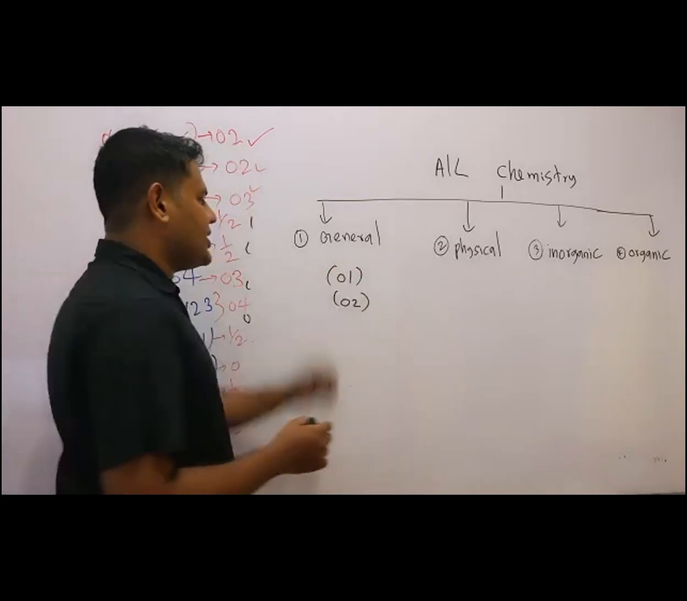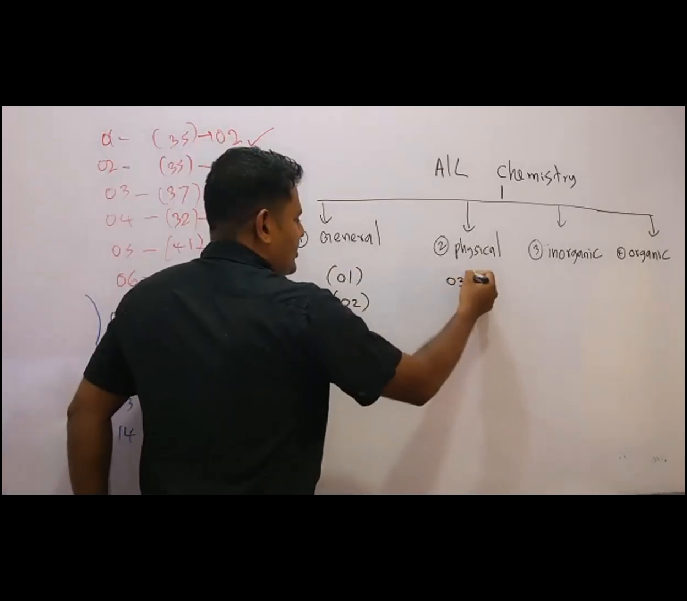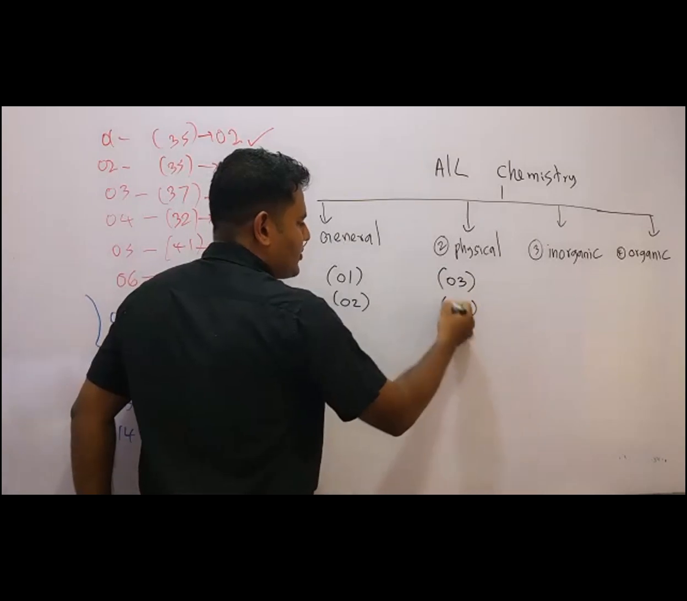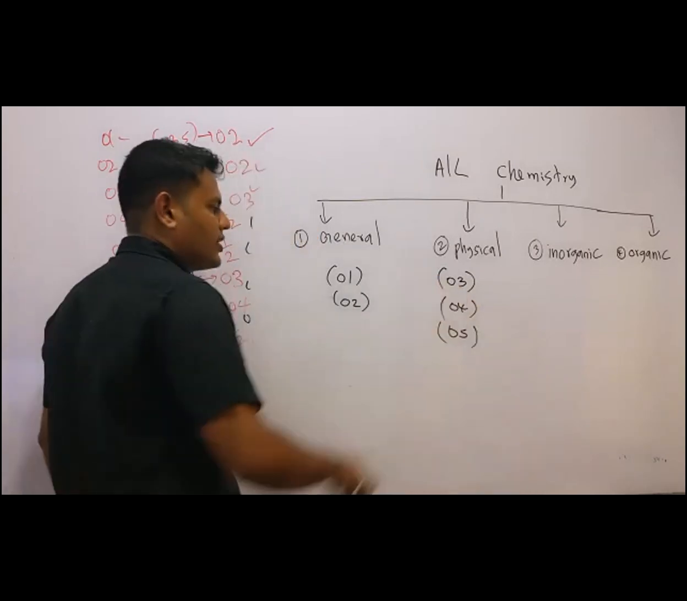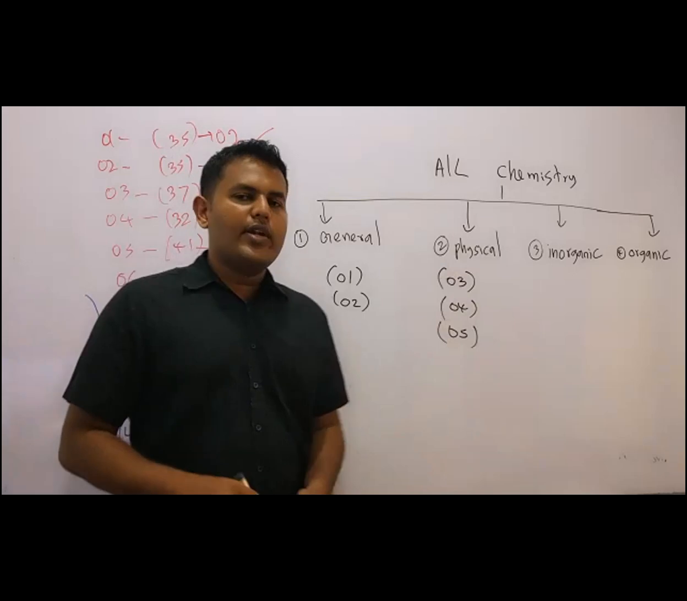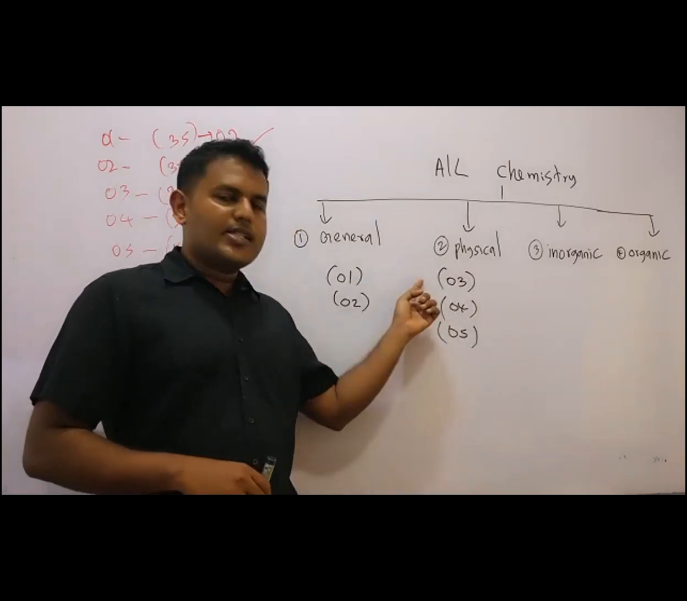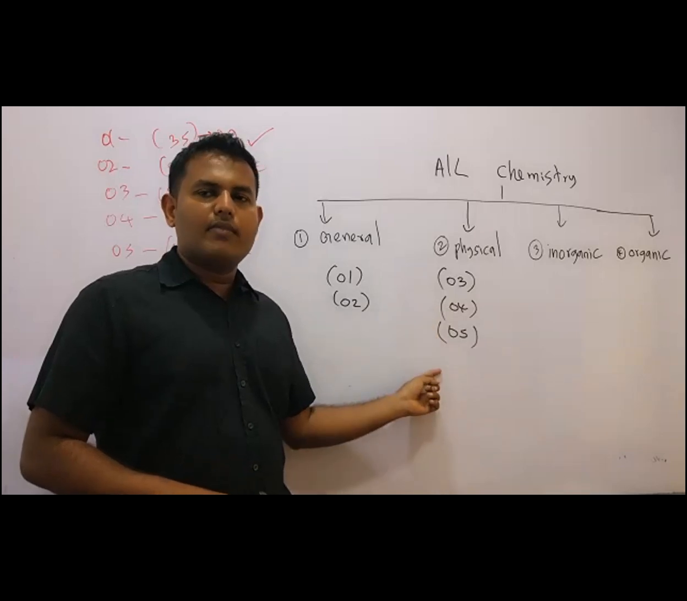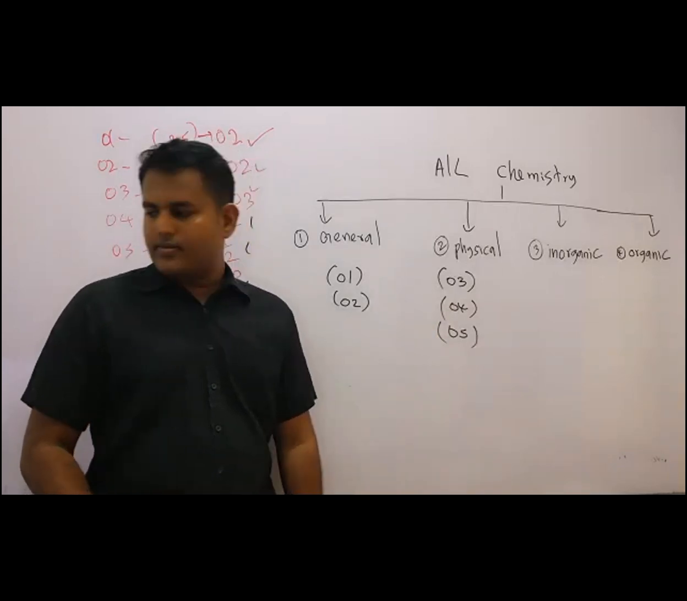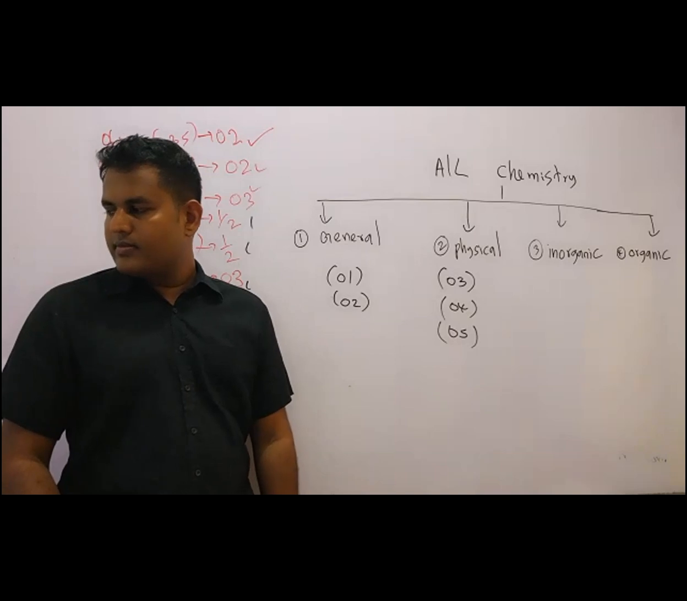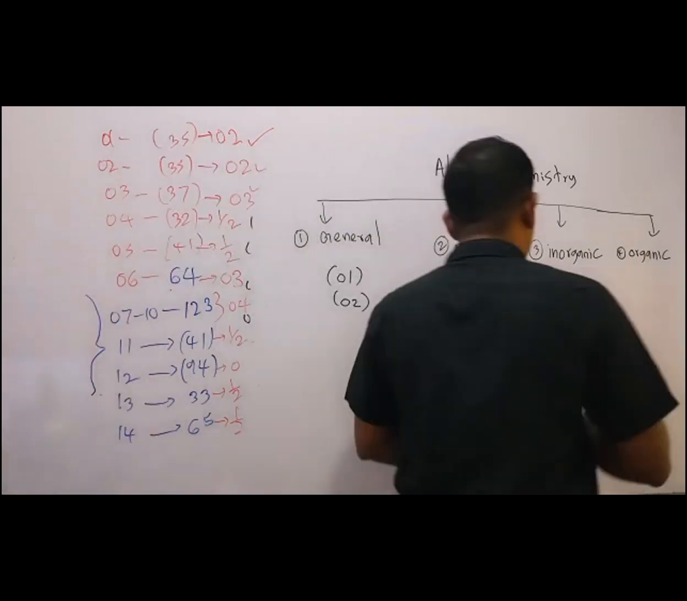So physical chemistry is unit 3, unit 4, unit 5. All the 3 lessons are included in the physical category. Calculations, gaseous state of matter and energetics belong to physical chemistry. Next one, inorganic.